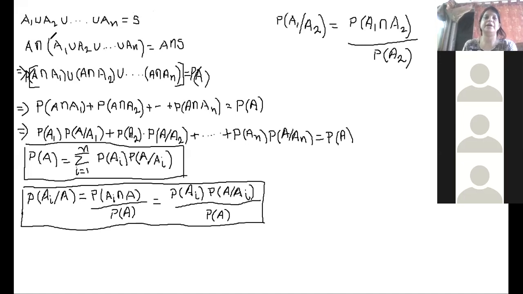Now next what? In the next step, we have taken the intersection with the event A on both sides of whatever we have got according to the exhaustiveness. A intersection of this whole part and A intersection of S. Now A intersection of S gives you what?